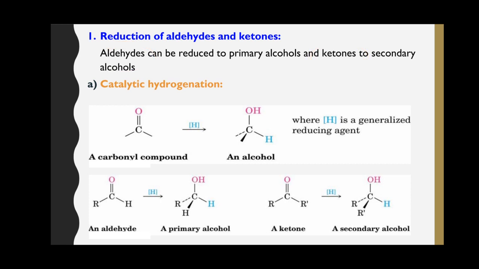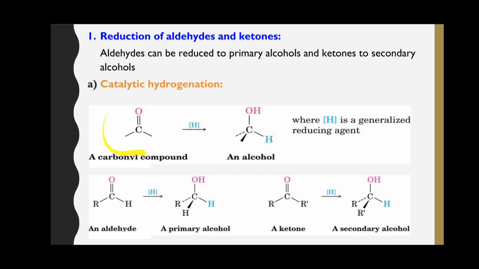The first method of reduction of aldehydes and ketones is catalytic hydrogenation. Catalytic hydrogenation is carried out in the presence of hydrogen and a catalyst that may be nickel, platinum or palladium.